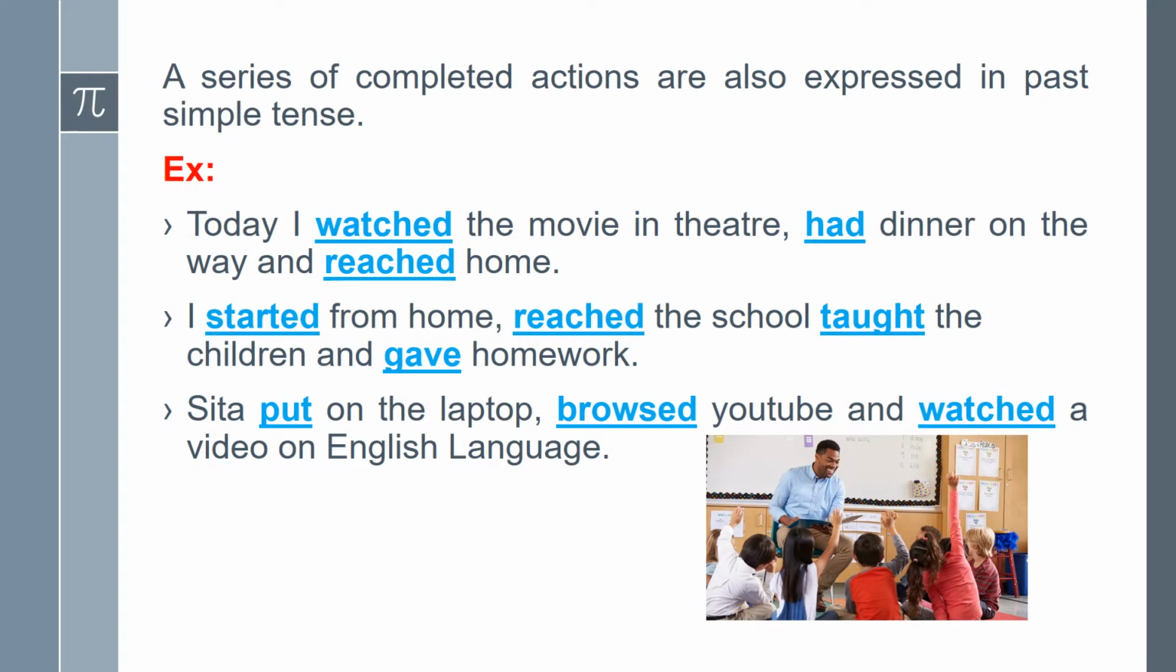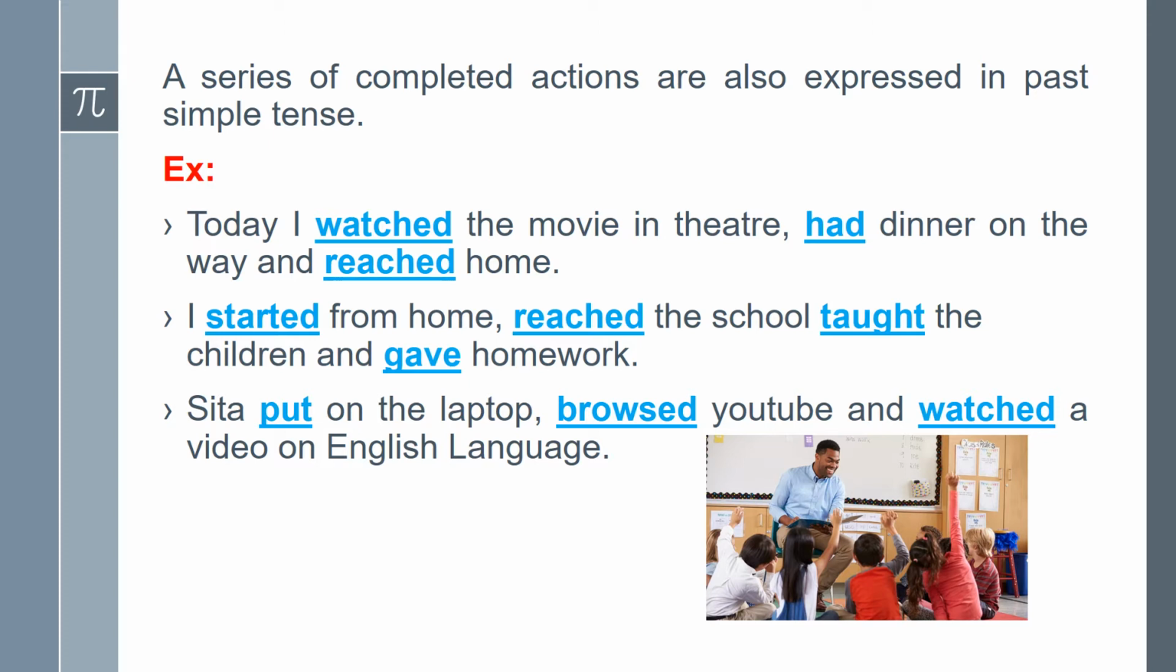A series of completed actions is also expressed in past simple tense. Let's understand with examples. Today I watched the movie in the theater, had dinner on the way, and reached home. Here, these actions are a series of activities. These are all done in the past. For that also we can use past simple tense.